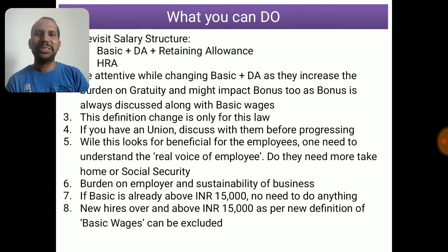Now this act gives a different definition for basic wages, which includes other allowances and other parts also. If it is universally, ordinarily, and necessarily paid, then he is earning more than 15,000 rupees, he can be directly excluded from the PF Act. That opportunity is there, but try to understand how that impacts your recruitment methodology. That is very important to see.